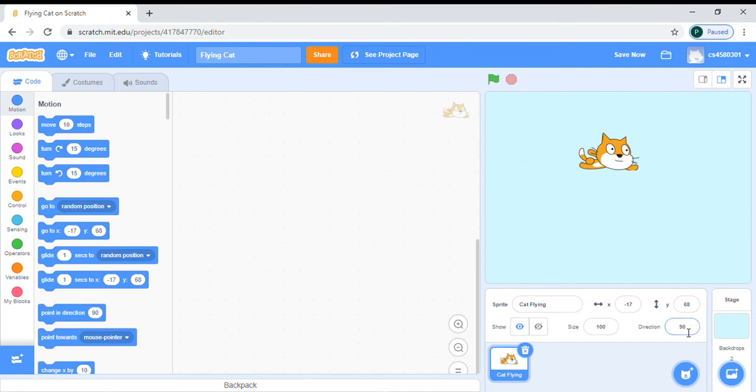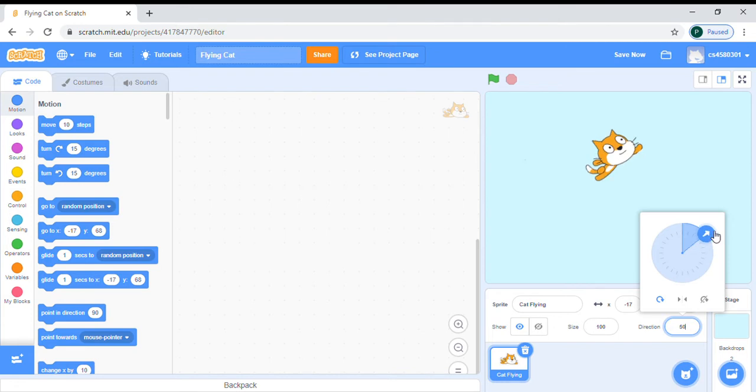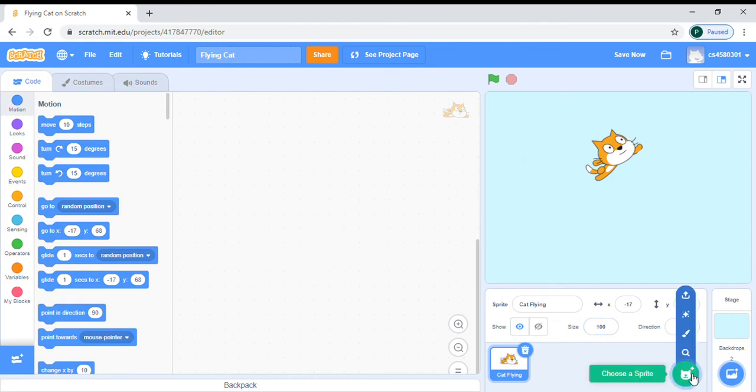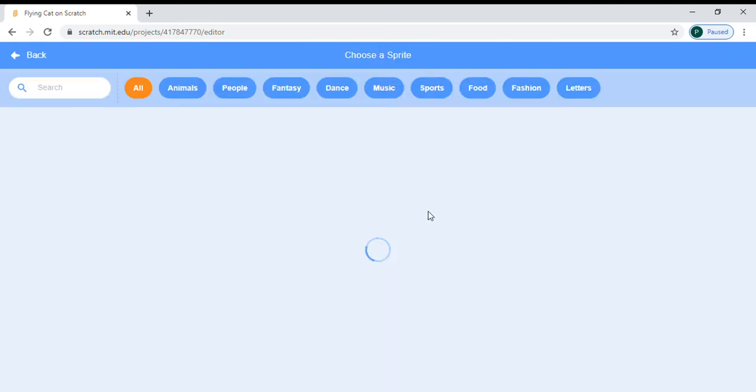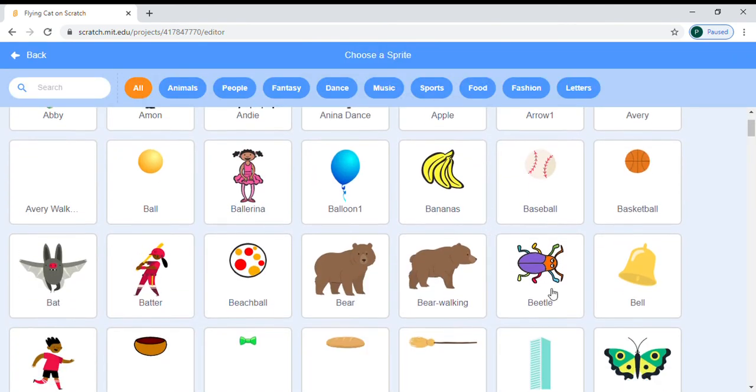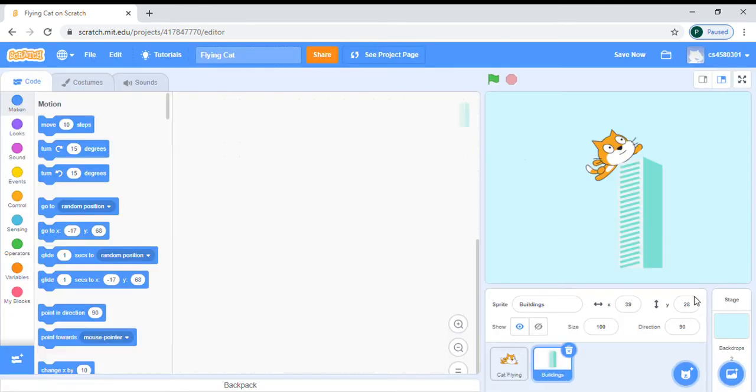And I will change the direction. From here I will go upwards. He is going upwards. And if you want to change the size, you can change the number. It's 100. It's good enough for me. And I will choose the building. There is one building also.